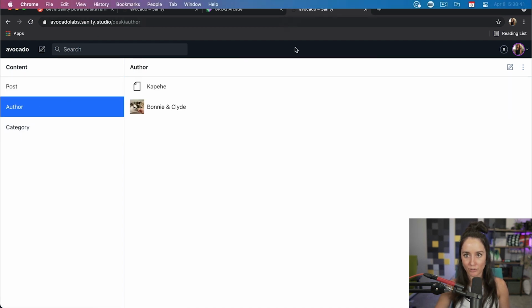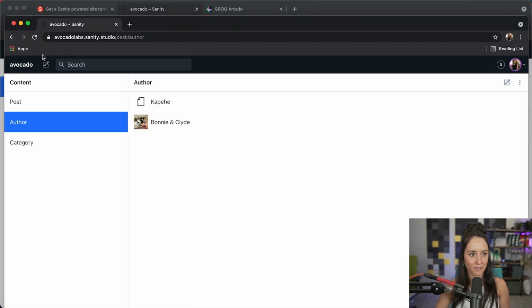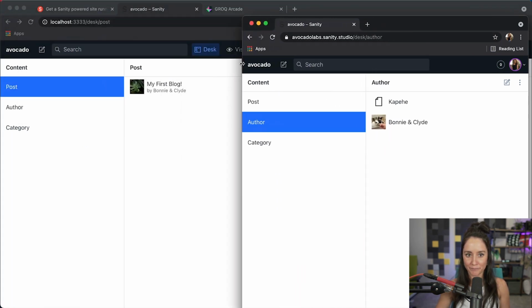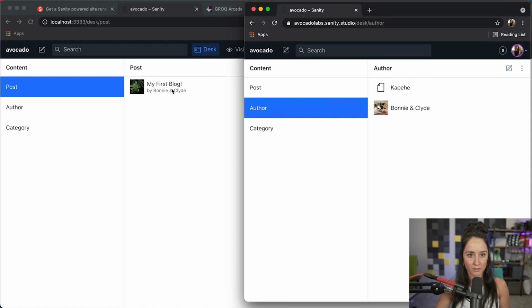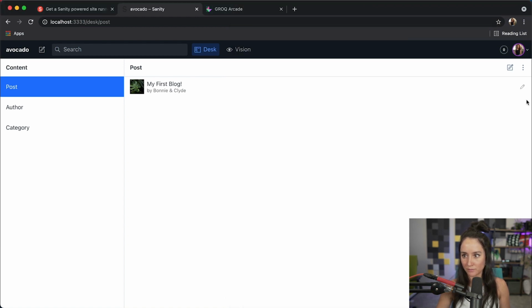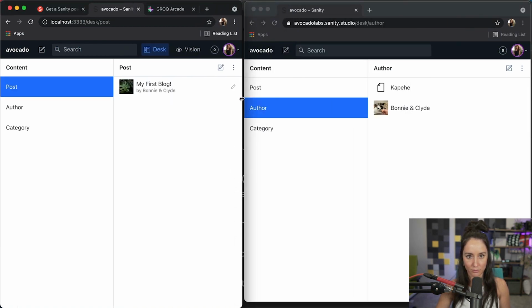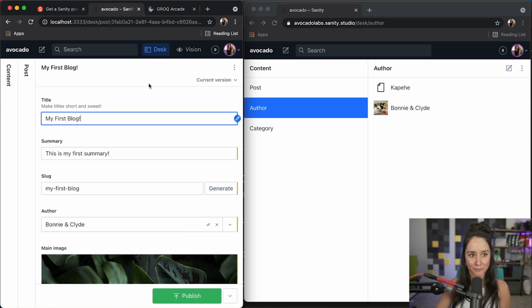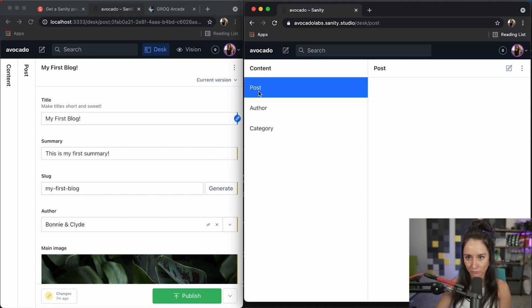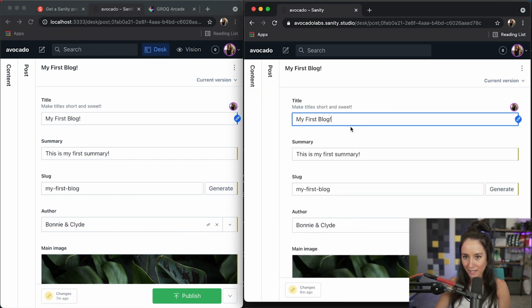Now I'm going to show you how Sanity is real time. So we're going to pull our deployed one right there. And let's go right here. So on the left is my local host. On the right is my deployed version. Now, as I click and do stuff in either one, it is automatically syncing and it will show both. So if I click on first blog, I'm going to come over here, click on first blog, and let's edit here.